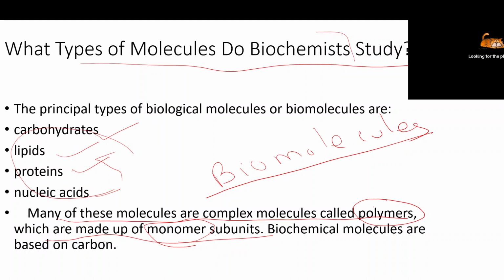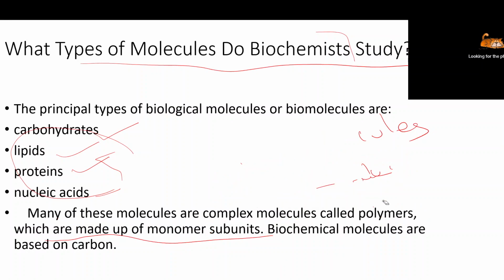So when lots of glucose combine together, it is called a polymer. When it is broken and simple molecules are released, then it is called a monomer. So I hope everyone is clear about this.